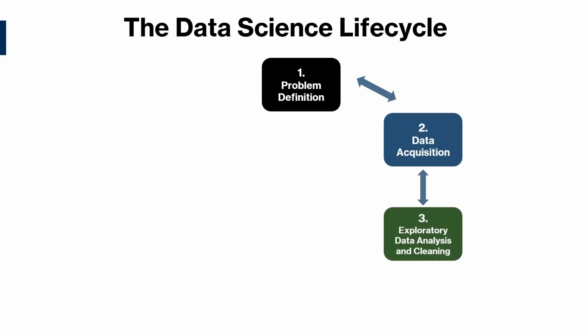The next step is exploratory data analysis and data cleaning. In this step, the data scientists analyze the data to identify and resolve data quality issues, and they also find preliminary patterns. So cleaning involves addressing data quality issues that most real-world data has, for example, duplicates and missing values. Cleaning the data will give you the best results.